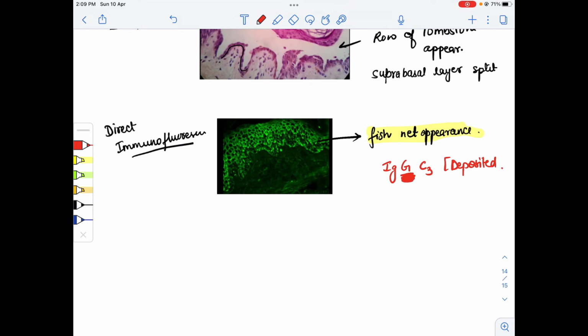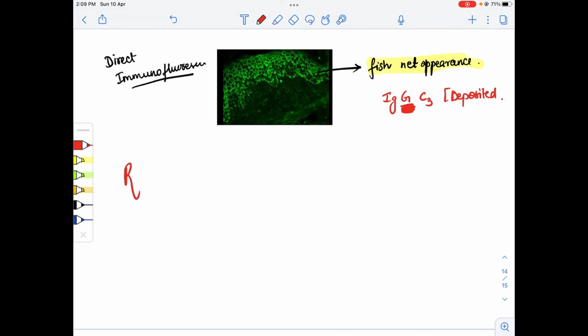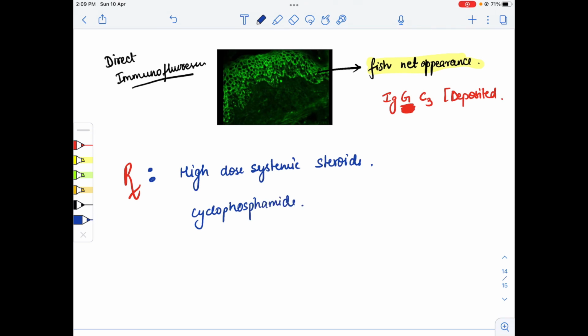Now how can we treat pemphigus vulgaris? Because it is an autoimmune disease, we have to give steroids, and steroids are given in high dose. So high dose systemic steroids are given, and also cyclophosphamide.